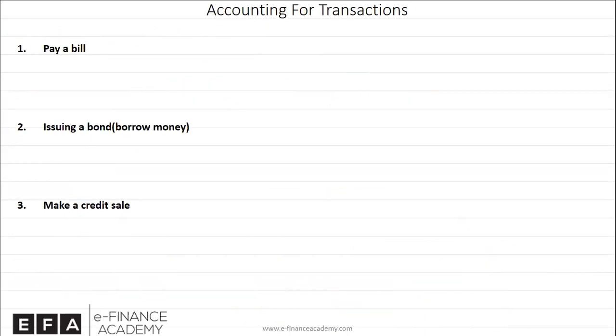Our next topic is accounting for transactions. So we look at some transactions and we will try to see how these transactions tend to affect our balance sheet equation. We're not going to look at the double entry as in debit and credit, but we are actually going to study the impact of these transactions on our balance sheet equation, which we know is assets equal liabilities plus equity. So whenever a company pays a bill, a bill is an obligation.